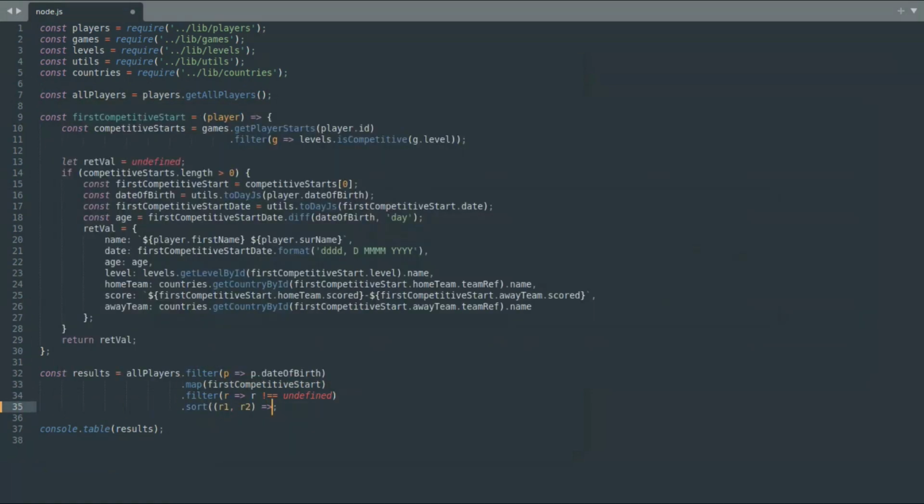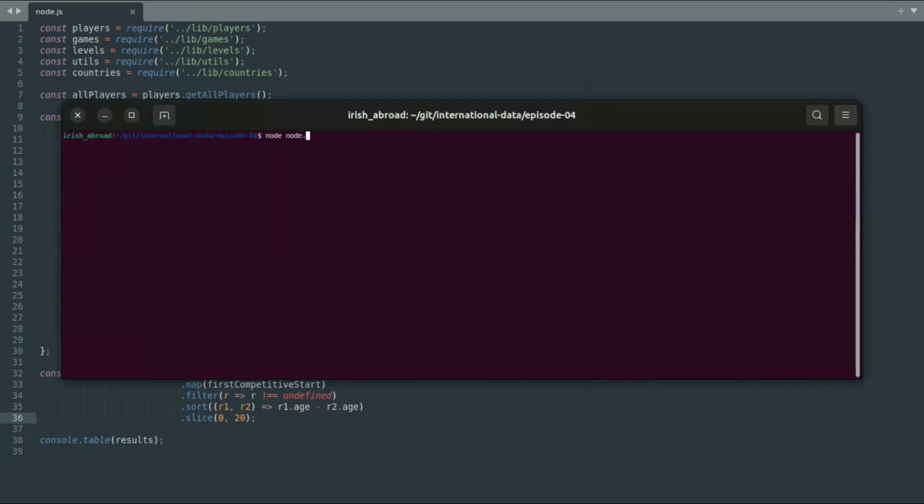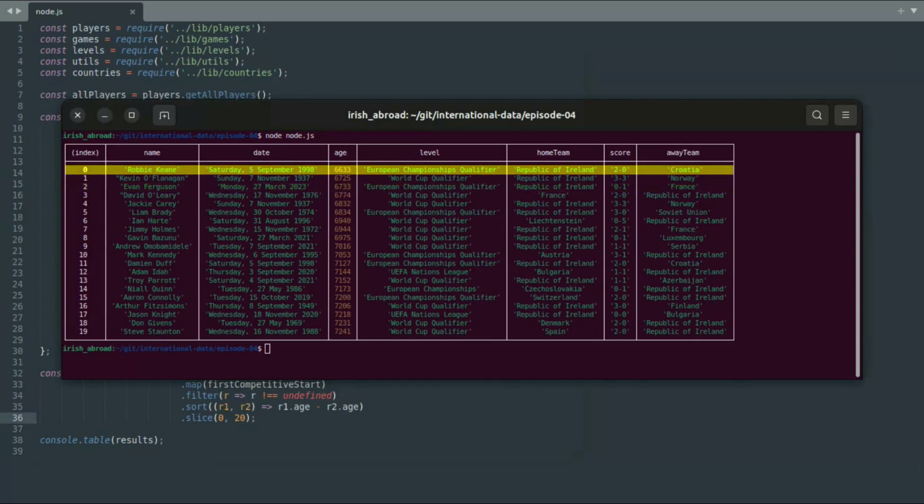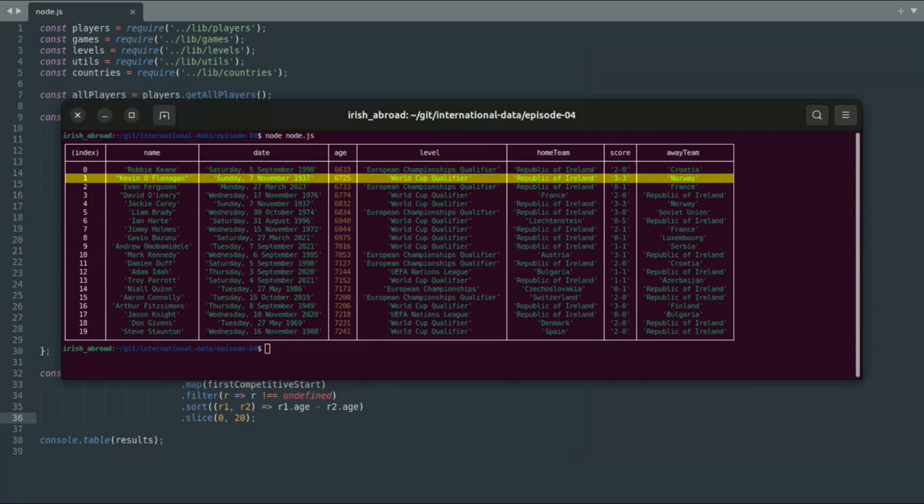Finally, let's sort the table by the age attribute and limit the final results to the top 20 by slicing the results array from the first index for 20 items. As you can see in the final table, at 6,733 days, or 18 years and 159 days, Evan Ferguson is the third youngest player to start a competitive game for the Republic of Ireland, behind Robbie Keane, who was 6,633 days, or 18 years and 59 days, against Croatia in September 1998, and Kevin O'Flanagan, who was 6,725 days, or 18 years and 150 days, when he started against Norway in September 1937 and marked the occasion with a goal.